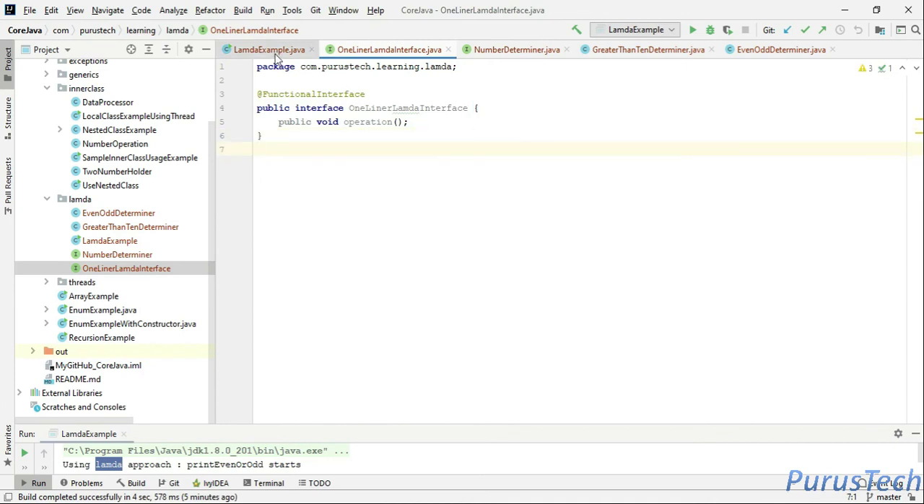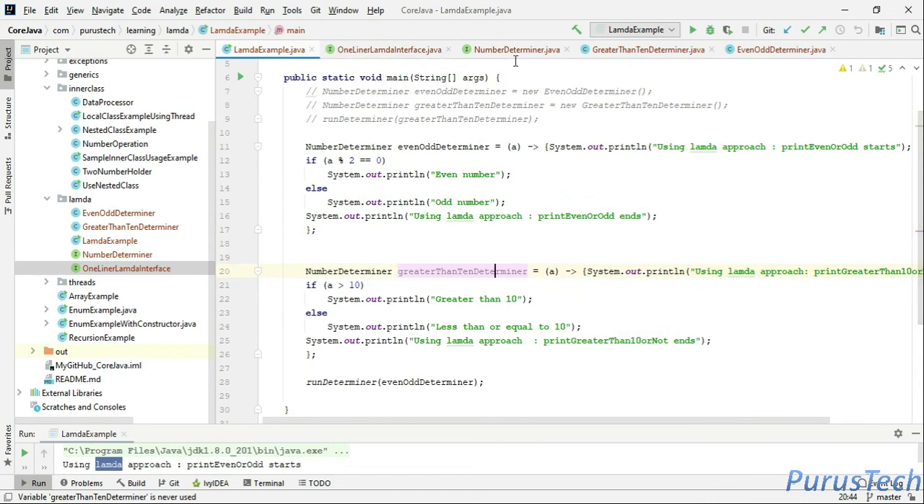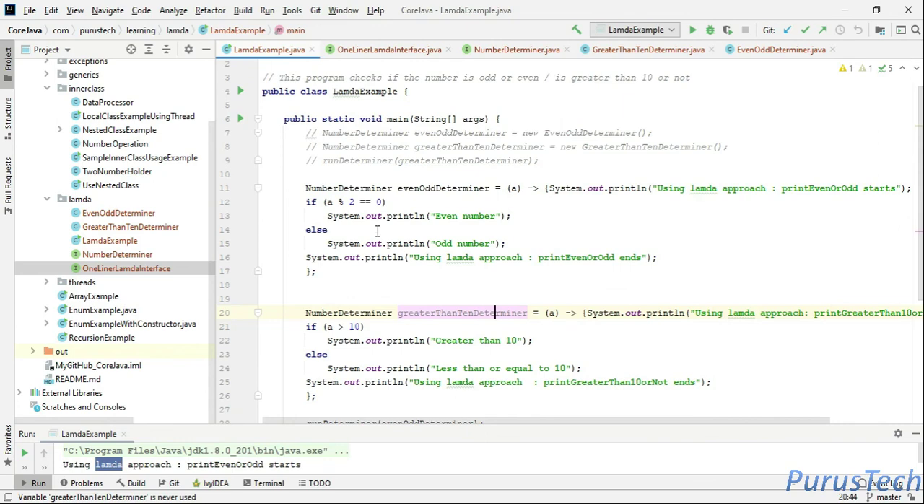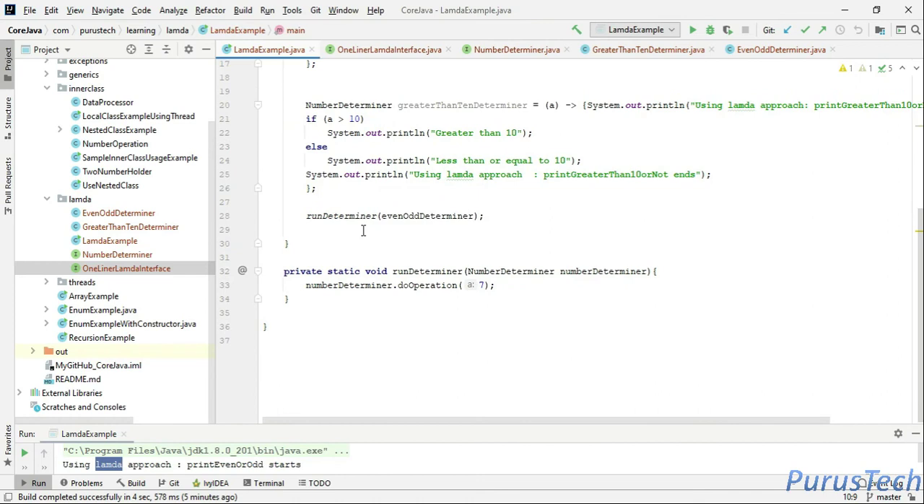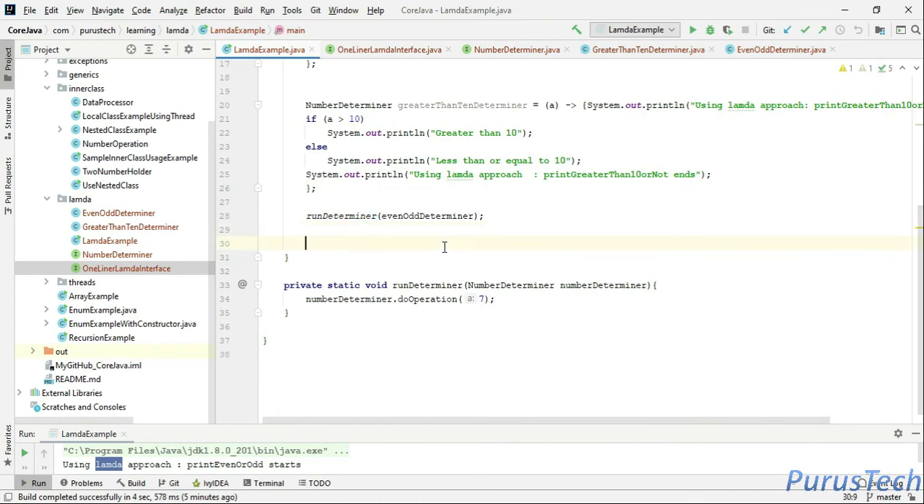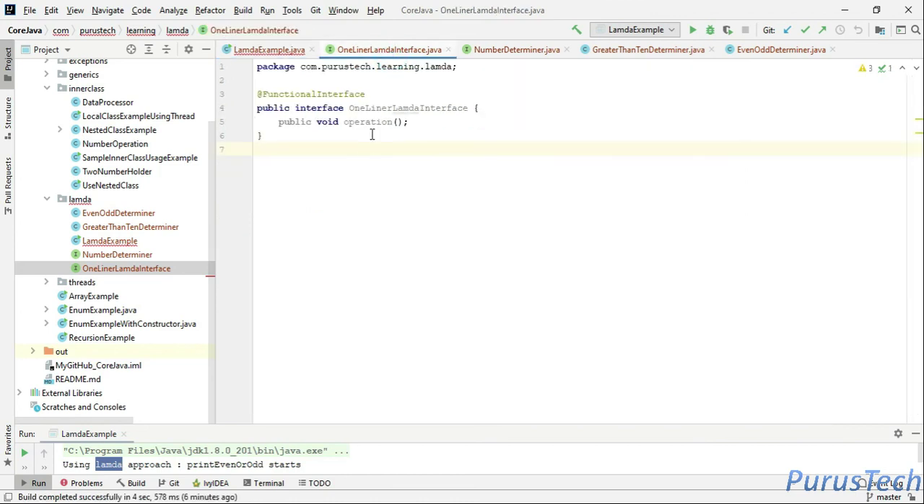And let's come here, Lambda example. Let's create a single one-liner Lambda, which will just print a variable. That's it. So let's create a Lambda expression for this one liner Lambda interface. Let's say operation equal to. Does it take any argument? You have to check. No, it doesn't take any argument.